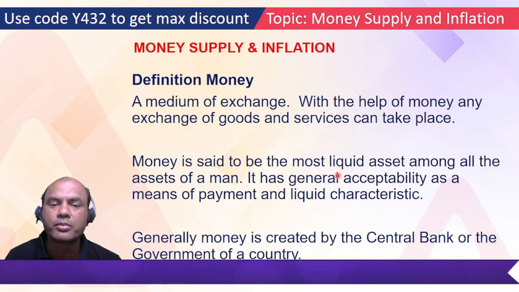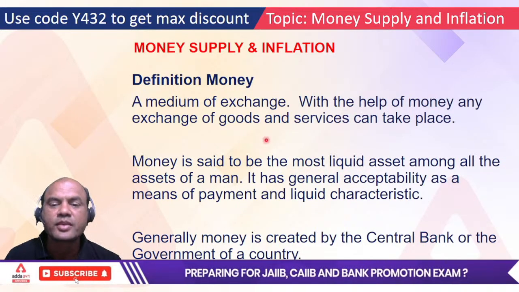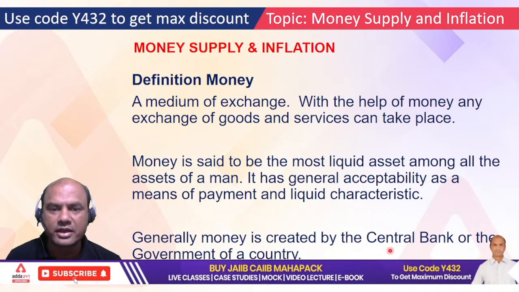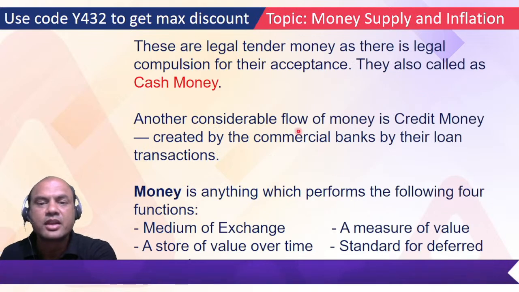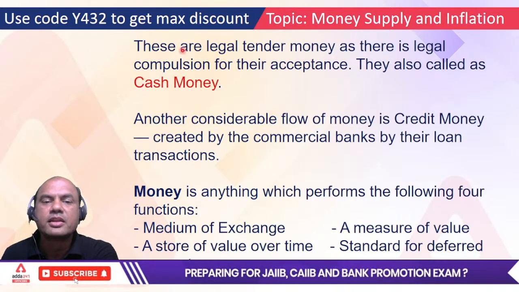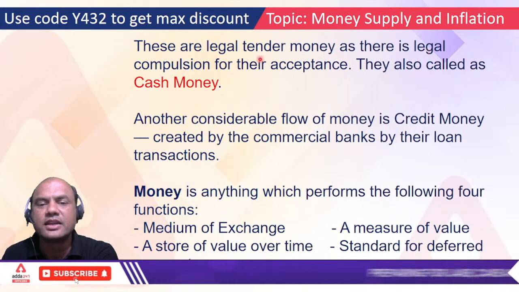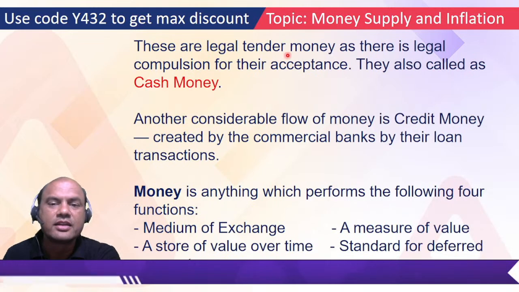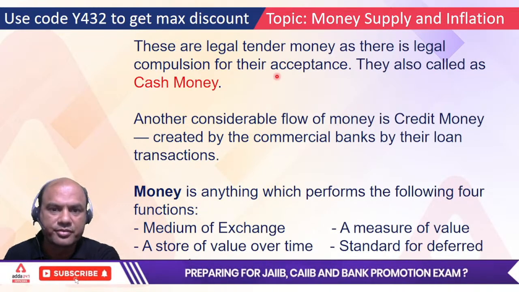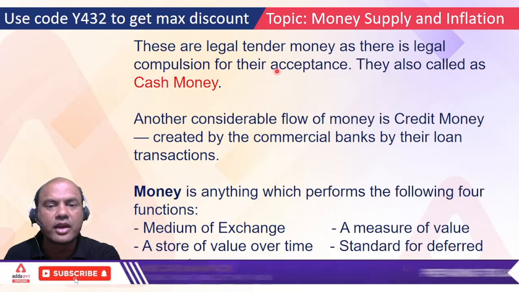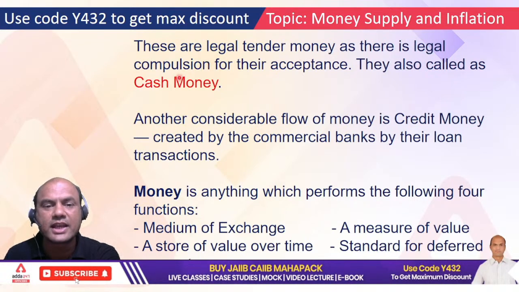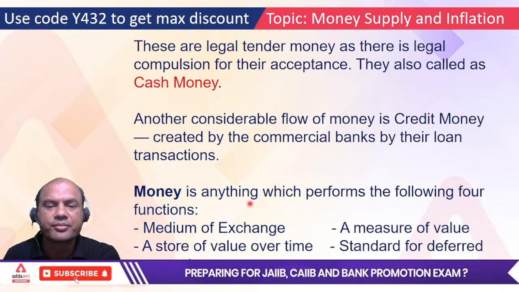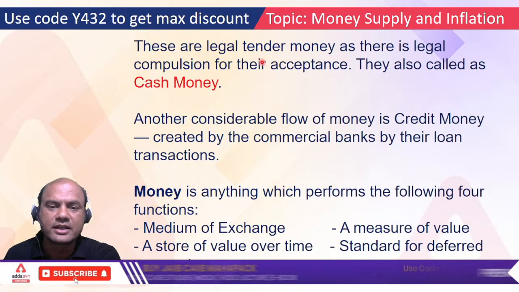So which are the 4 important points? Medium of exchange, second liquid, third acceptability and created by government, right? And one more point is there, that is legal tender. These are the legal tenders, as there is a legal compulsion for its acceptance. You can't ever say in India that I won't accept 2 rupee note, I won't accept 10 rupee note. You have to accept it, right? These are called as cash money. So important one more point is, we'll see it over here. So standard of value over time, we'll see it over here.